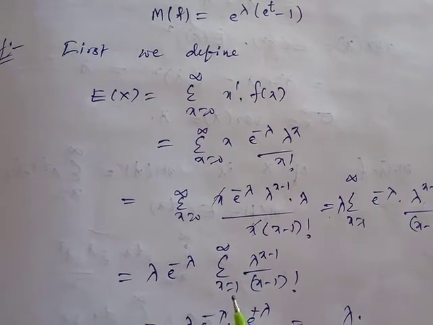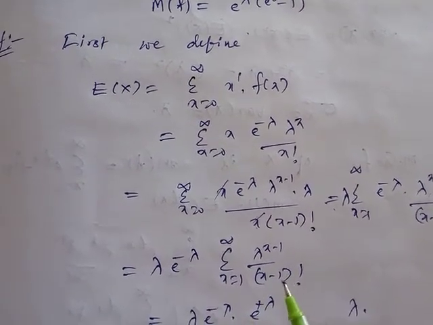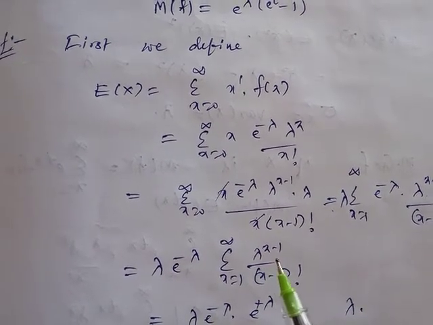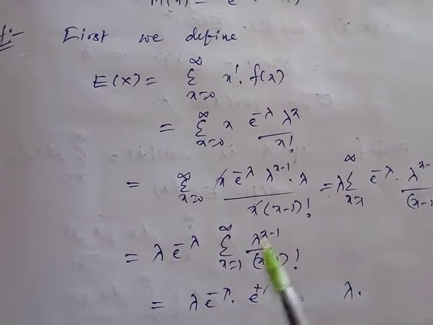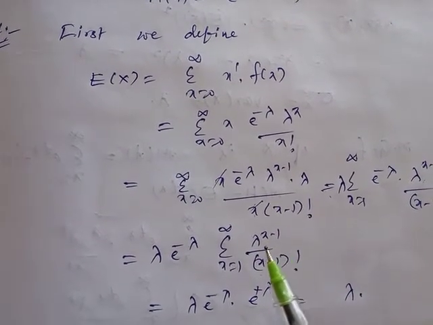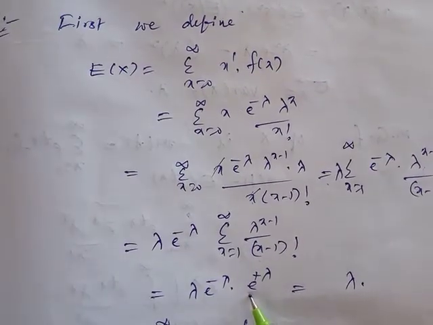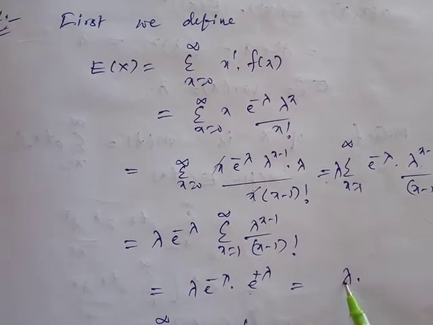So x equal to 1 to infinity of lambda power x minus 1 by x minus 1 factorial. If I put x equal to 1, that is 1 minus 1, 0 factorial, lambda power 0. Next x equal to 2, lambda power 1 by 1 factorial, and so on. This is the series expansion of e power lambda. I put that value e power lambda. The bases are equal, so the powers are added, and the total is e power 0. So lambda is the mean value.